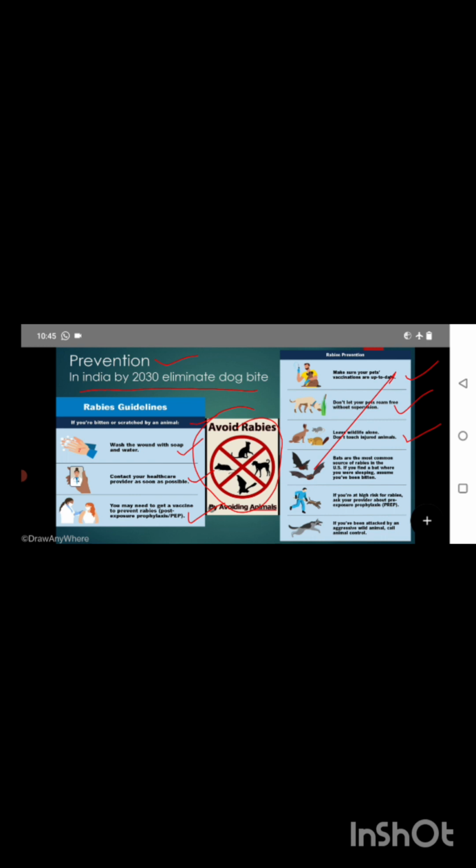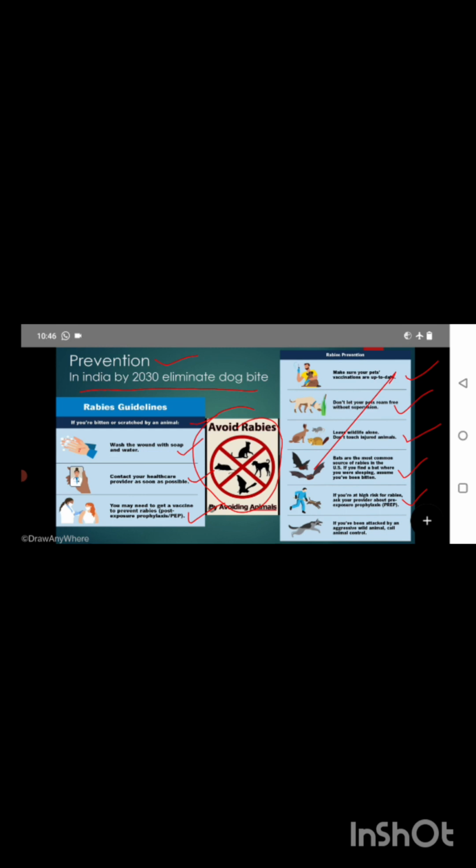Bats are the most common source of rabies in the US. If you find a bat where you are sleeping, assume you have been bitten. If you live in a place that has bats, please avoid the place. If you are at high risk for rabies, ask your provider about pre-exposure prophylaxis. People like the forest department and animal husbandry or veterinary department have to take pre-exposure prophylaxis because they will always be handling animals, so there is more chance of being bitten by dogs.